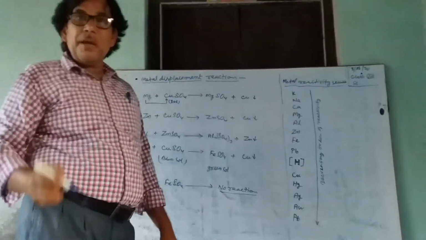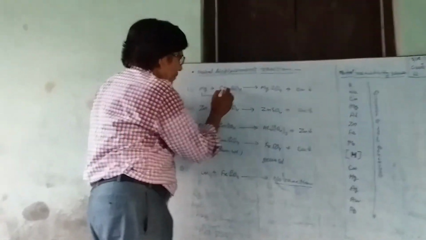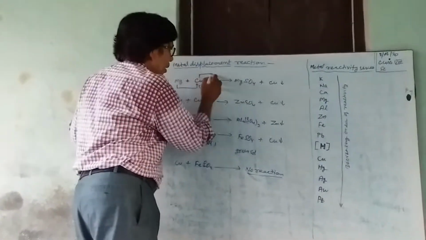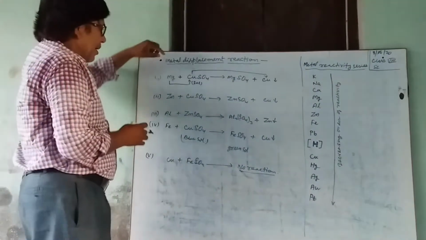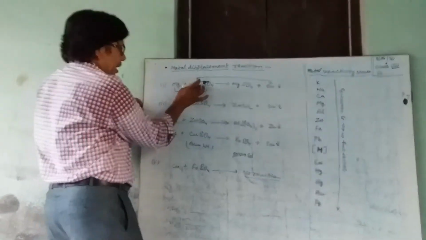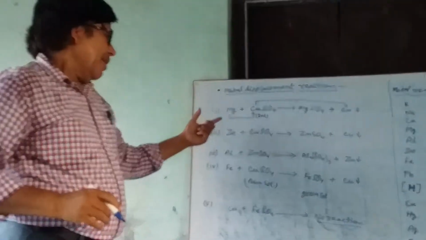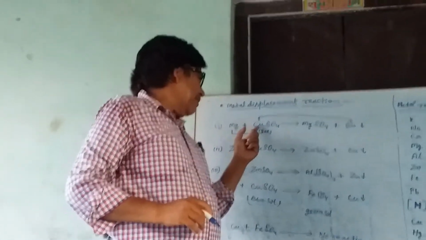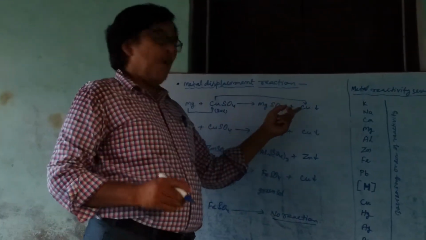Means magnesium is more reactive than copper, hence magnesium will displace the copper and occupy its space, making MgSO4. Means magnesium has displaced copper from a copper sulfate solution and copper is separated.